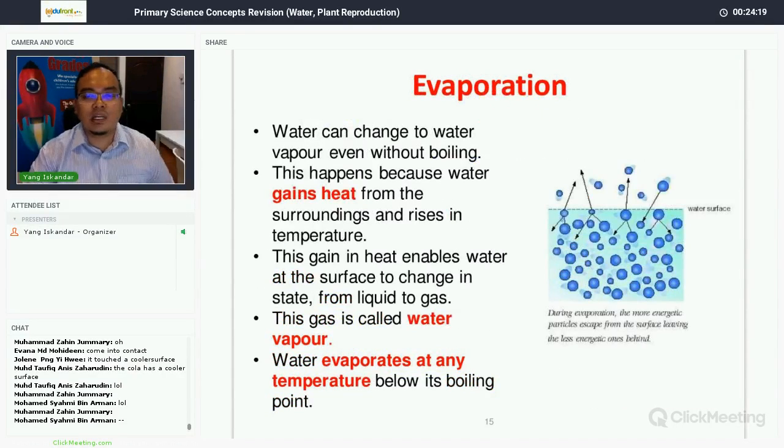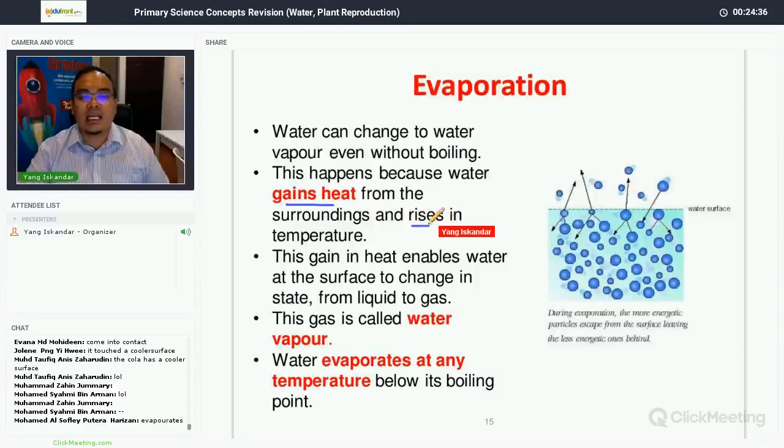Now evaporation. What is evaporation? Water can change to water vapor even without boiling. This happens because water gains heat from the surrounding and the temperature increases.